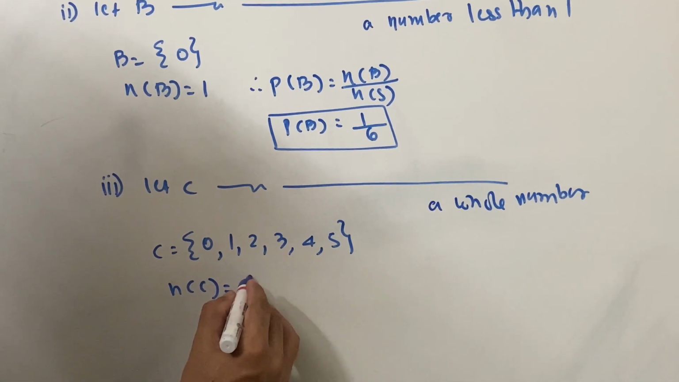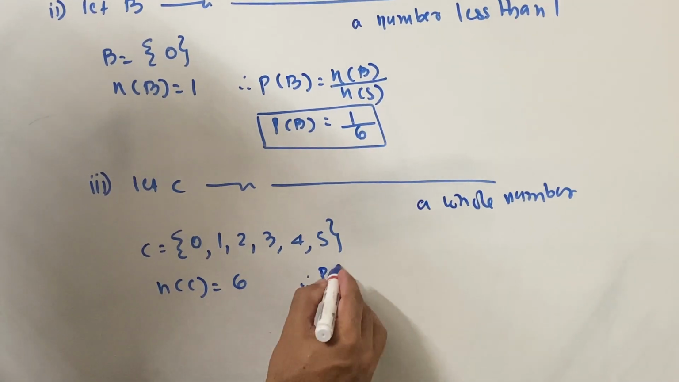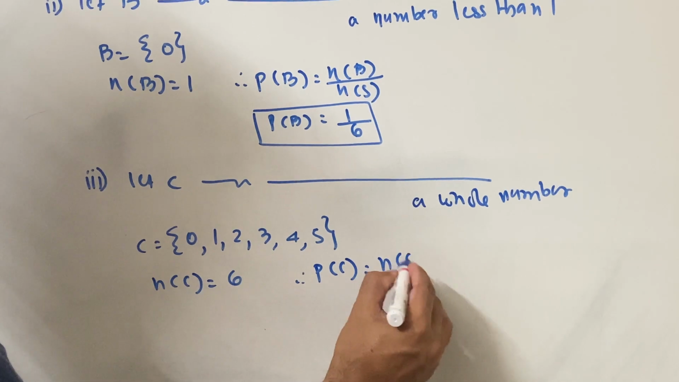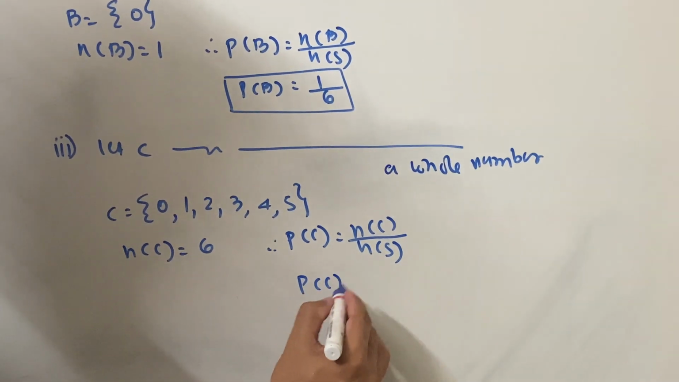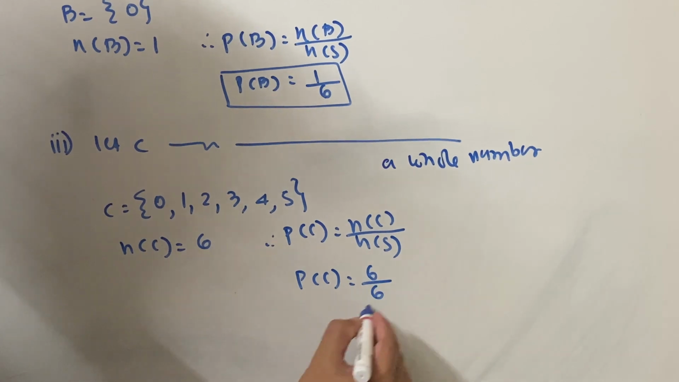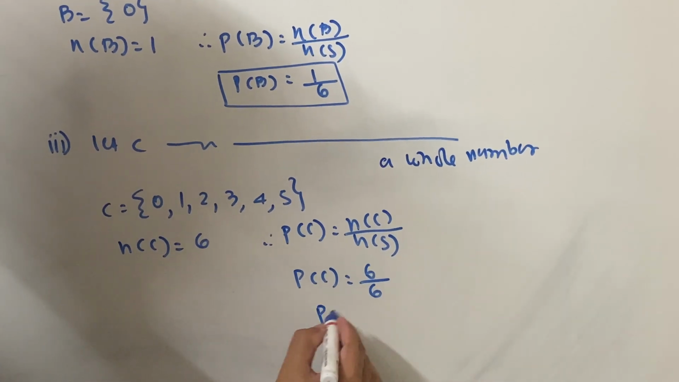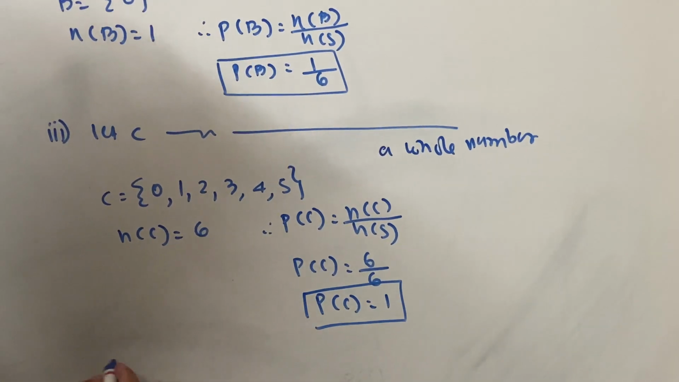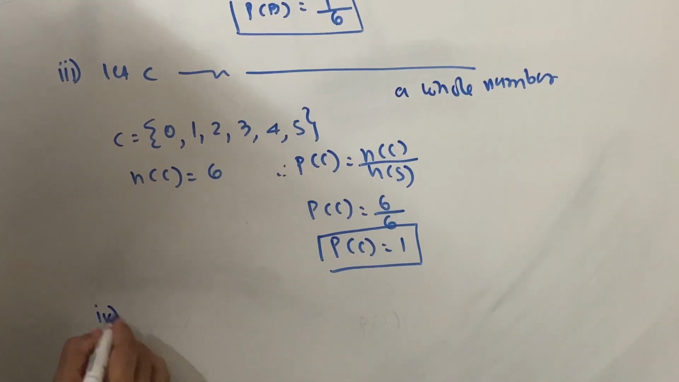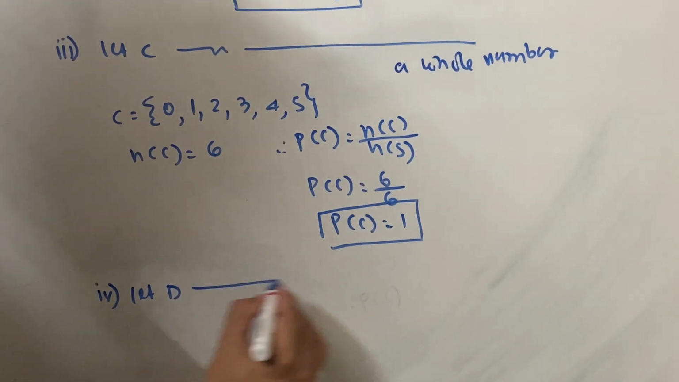There are 6 of them, and therefore probability of C is equal to n of C upon n of S. So it becomes a sure event because it is 6 upon 6. Therefore P of C is equal to 1. The fourth one we'll do over here, that is, let D be the event.